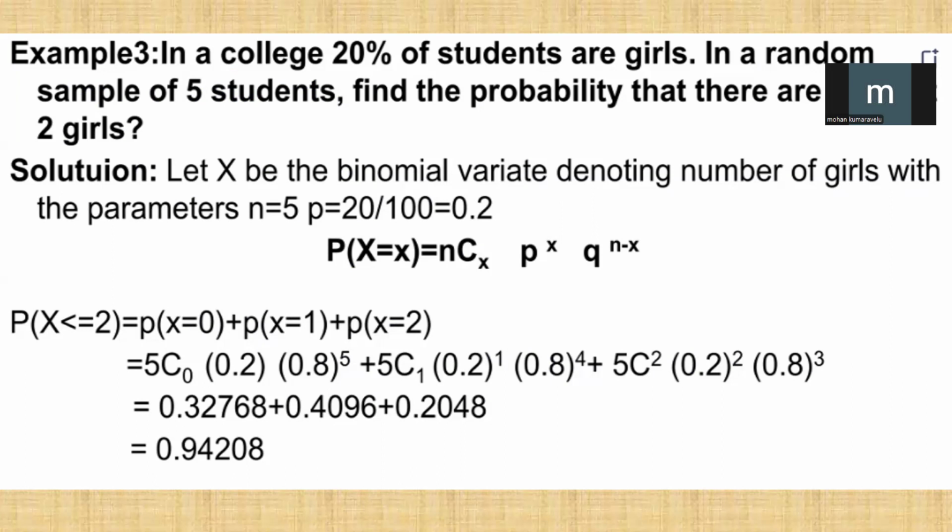That is equal to 5C0 into 0.2 to the power 0 into 0.8 to the power 5, plus 5C1 into 0.2 to the power 1 into 0.8 to the power 4, plus 5C2 into 0.2 to the power 2 into 0.8 to the power 3. That is equal to 0.32768 plus 0.4096 plus 0.2048. The sum of the values is 0.94208.